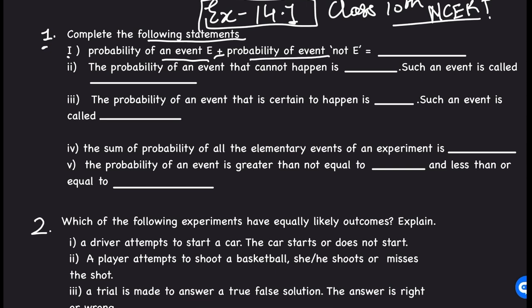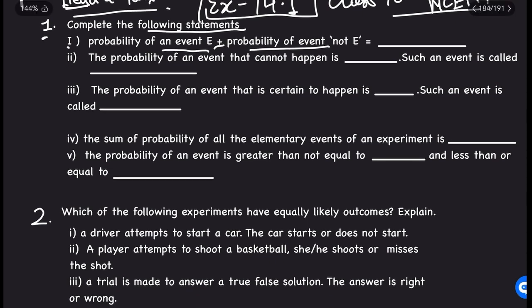Firstly, let us take an example. Suppose that there are two faces of a coin, a head and a tail. If you toss the coin, the probability of coming head is number of favorable outcomes, that is one of coming head, and total number of outcomes that can be head or tail.